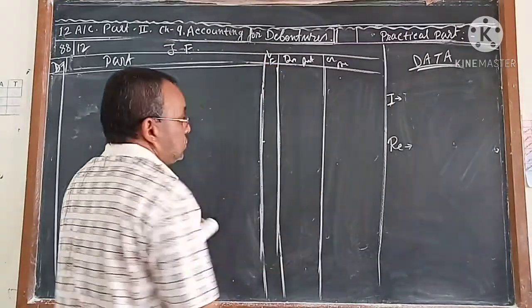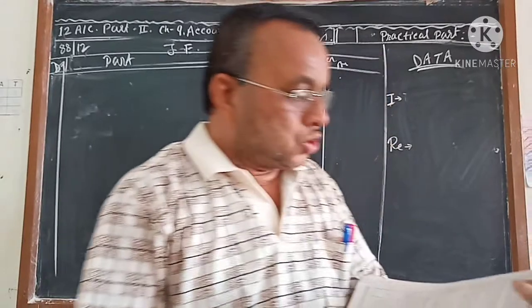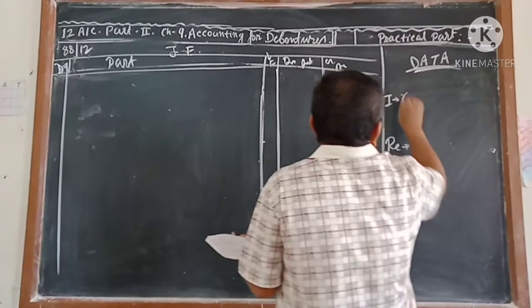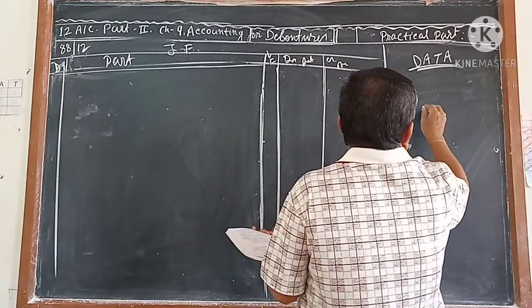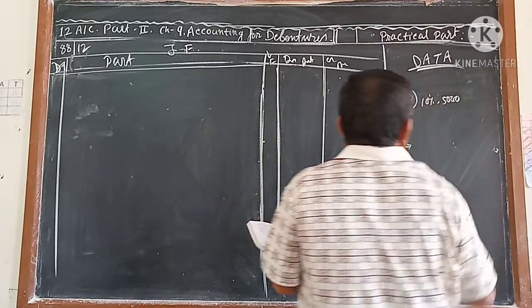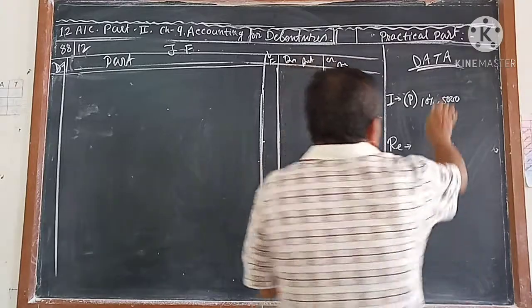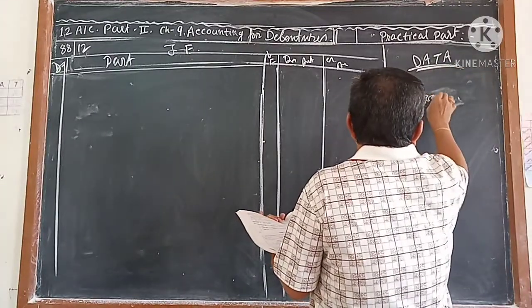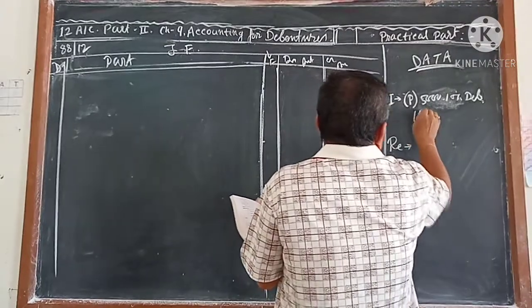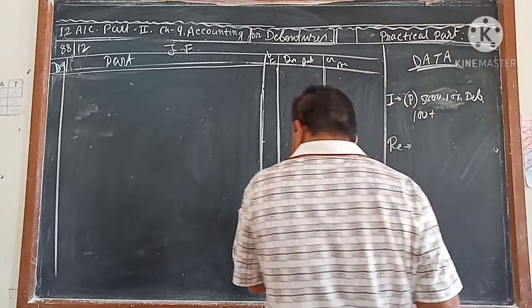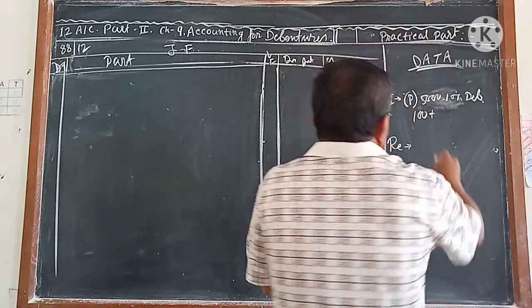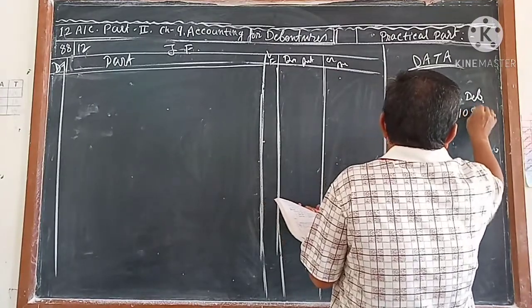The third option. What is given? Issued 5,000 10% debentures of ₹100 each at premium. So issued at premium, 10%, 5,000 debentures. 5,000 10% debentures issued at 100 plus 8%. 8% means 8 rupees. 100 plus 8 is equal to